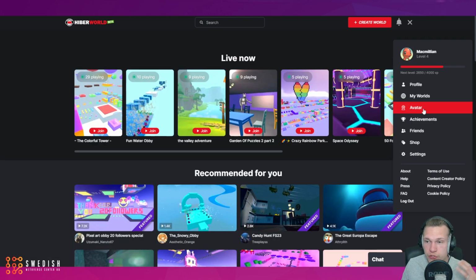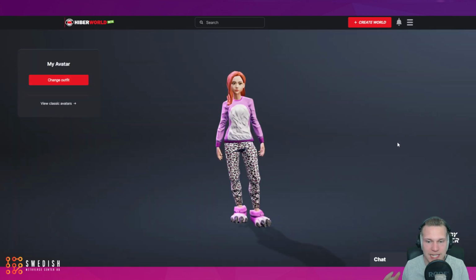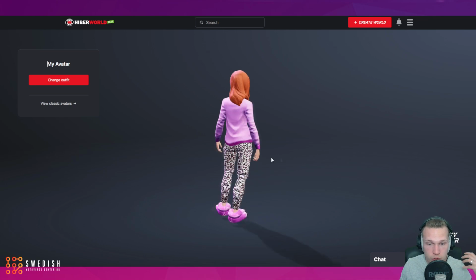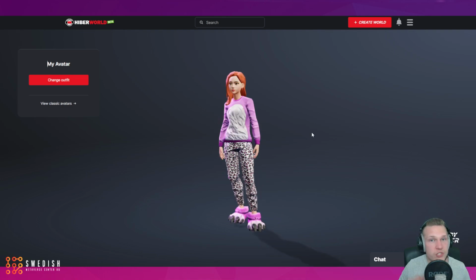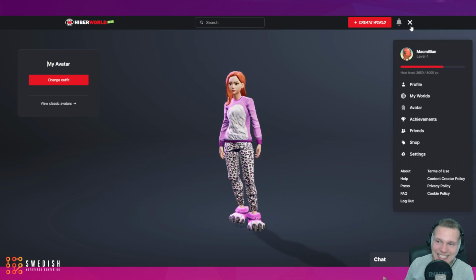We also have the option to save and switch between different avatars. This is done through Ready Player Me, which we have talked about previously. So this is one of my avatars that I have made, and you can pretty much just save them and switch between them at any given time. So it's nothing new, nothing unique specifically to HiberWorld, but I do love seeing Ready Player Me wherever I go in the metaverse. So I'm very glad to see that HiberWorld has also chosen to use Ready Player Me. But that's most of the less apparent functions in HiberWorld.